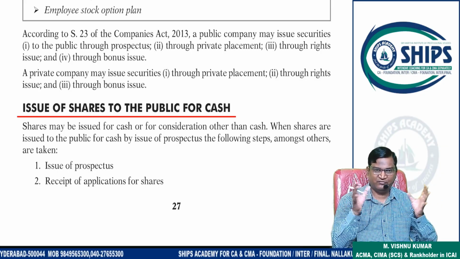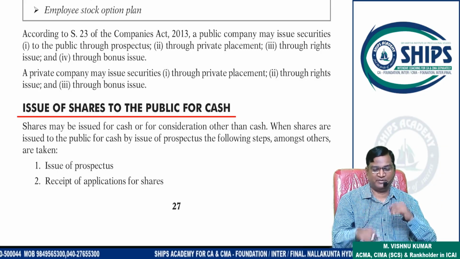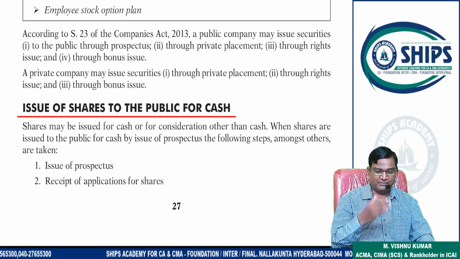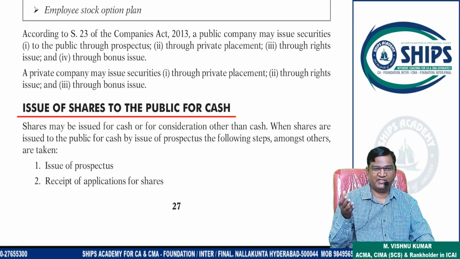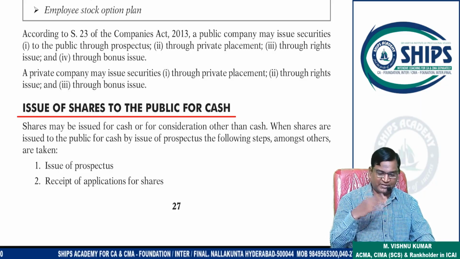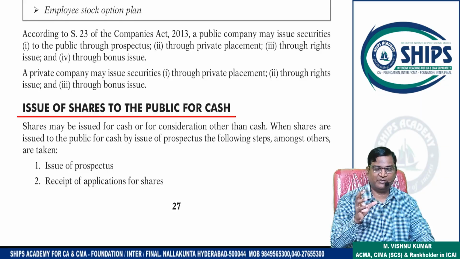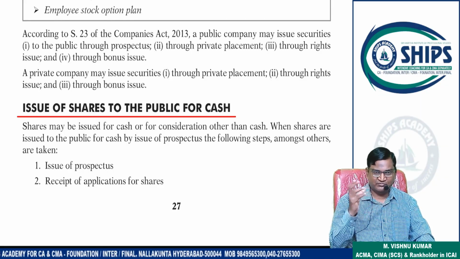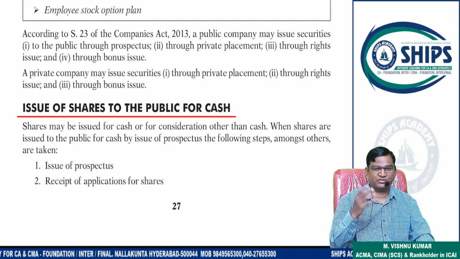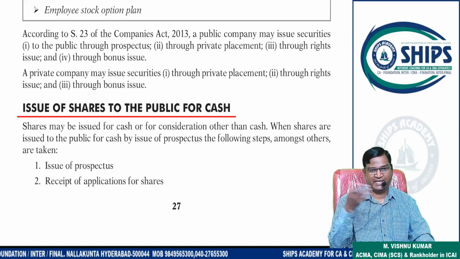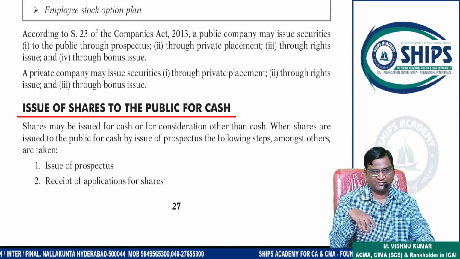It will be collected in 4 installments or 3 installments. Suppose they are collecting in 4 installments: application, allotment, first call, final call. Some portion of the money will be received on application, some on allotment, some on first call, some on final call. In this way, amounts were collected previously.